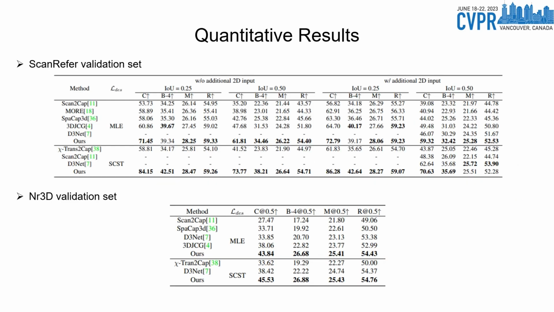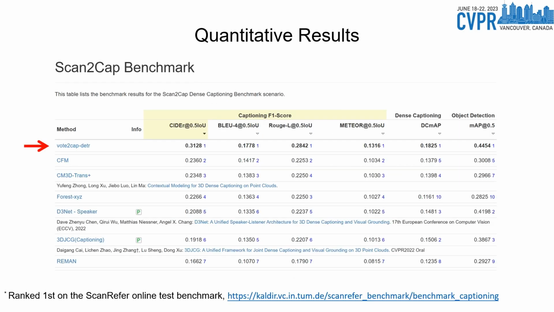Since different supervision on the caption heads leads to huge differences in captioning performance, we make separate comparisons for MLE training and self-critical sequence training. Experiments on two widely used benchmarks, ScanRefer and Nr3D, show that our proposed Vote2Cap-DETR outperforms previous two-stage methods by a large margin. It's also worth mentioning that our proposed method ranks first on the ScanRefer online test benchmark.